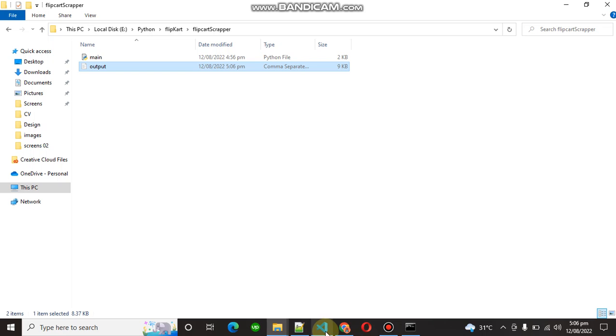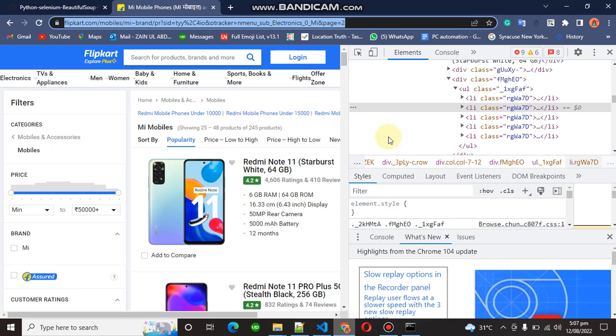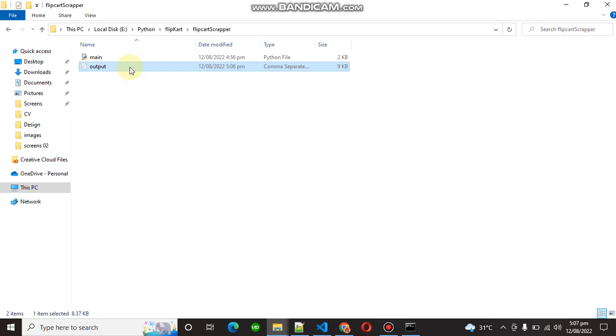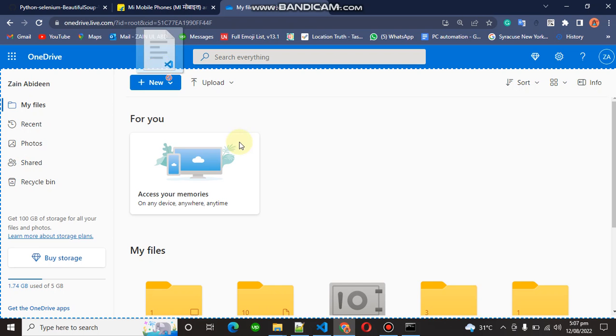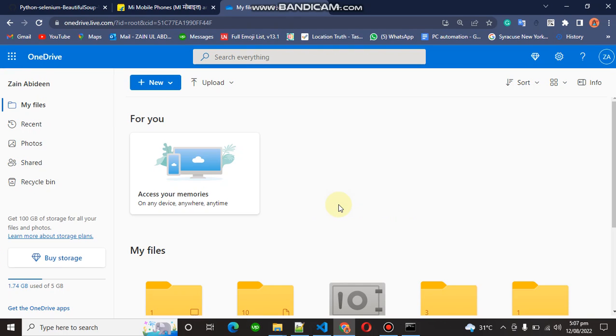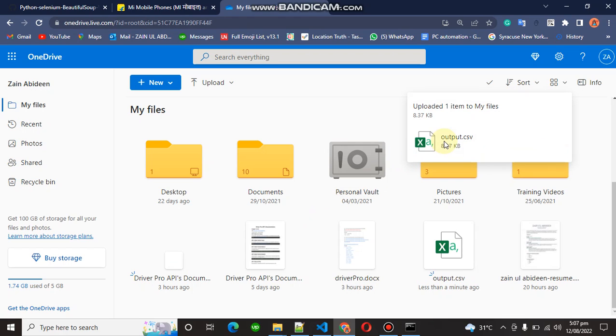Let me open the CSV file and show you the data. I don't have Microsoft Office installed on my computer, that's why I'm using this drive. So open this.